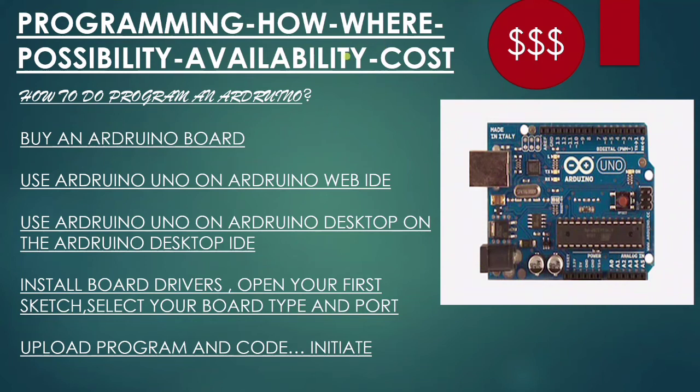So finally, we are going with how we are going to program this, where the possibility, availability, cost and all, and how to do programming in Arduino. There are two possibilities. First, you can buy an Arduino board, but it requires money. So the first option we can discuss is to buy an Arduino board and use Arduino Uno on the Arduino Web IDE,